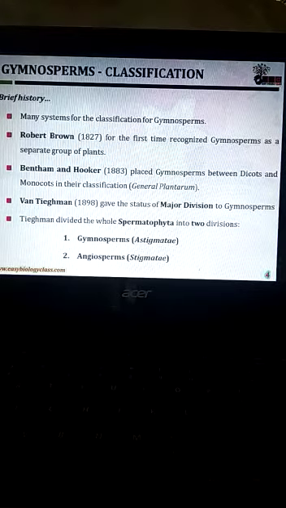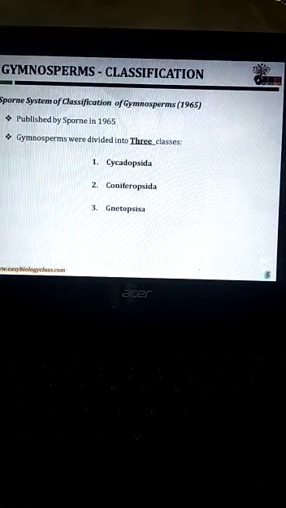He divided the whole Spermatophyta into two divisions: one is gymnosperm, another one is angiosperm. This is about the brief history of gymnosperm classification. Now we are going to learn about the